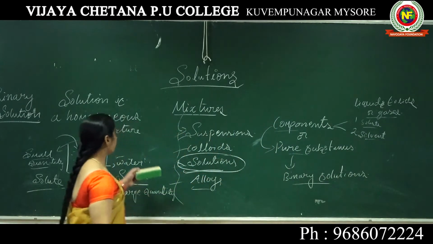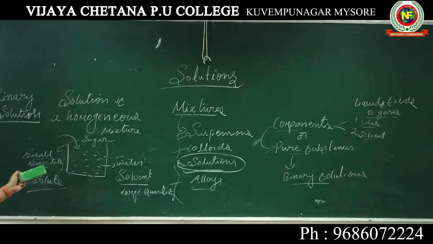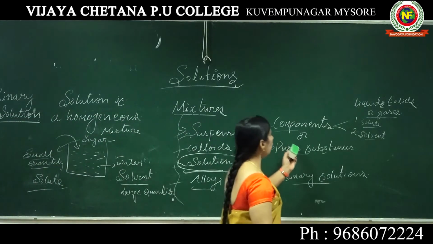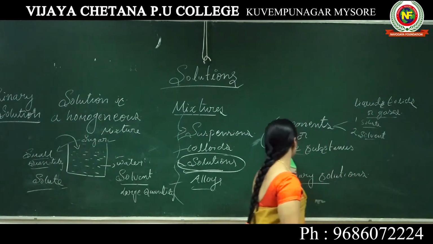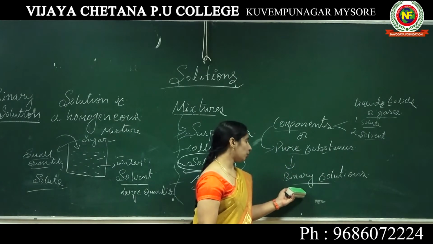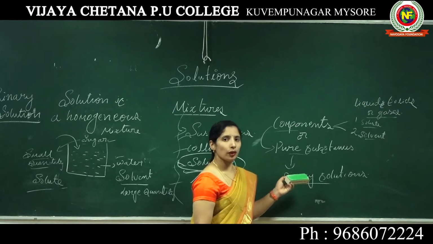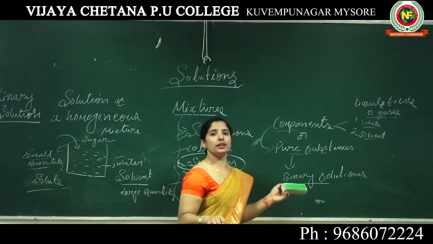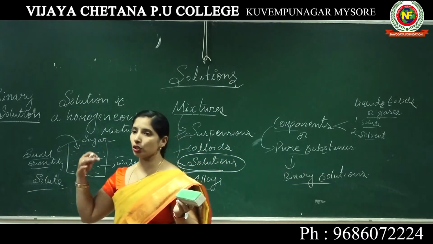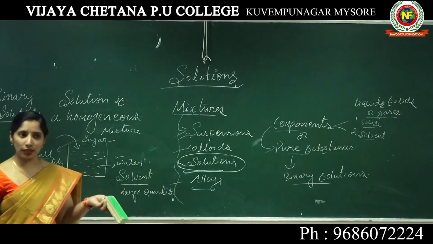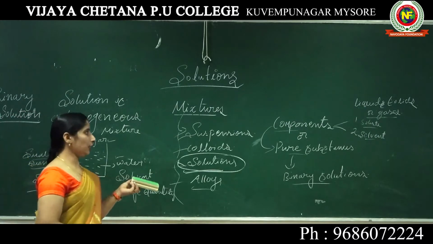So we come to know how the solution is formed, and how binary solutions are formed, with only two components. The components may be in the liquid, solid or gaseous phase.